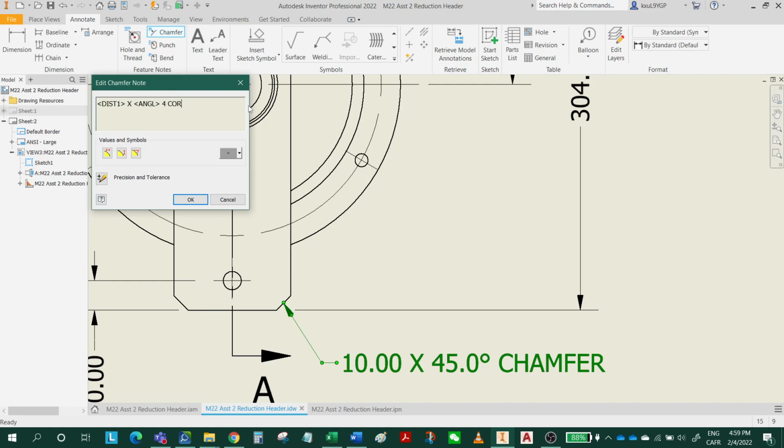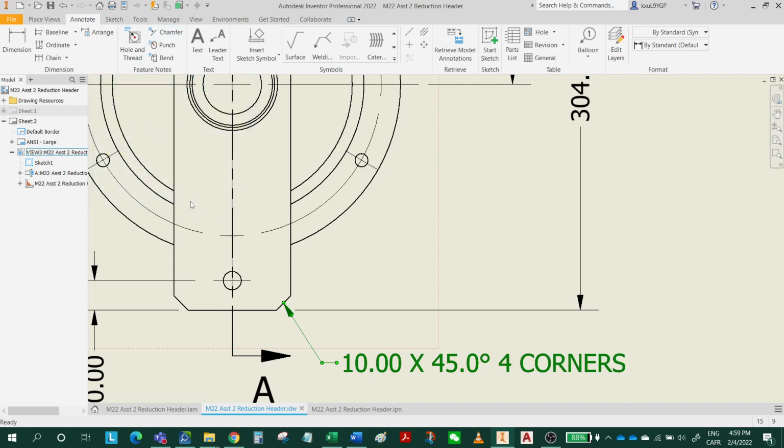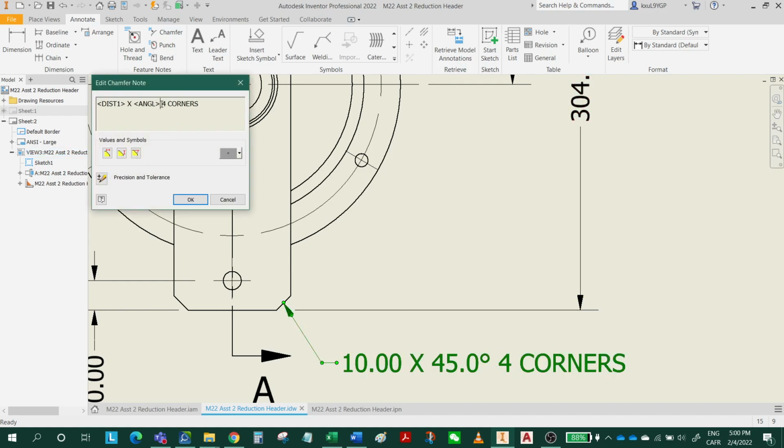Or yeah, you can just write 4 corners as given, or just type typ, typical, right? 4 corners.